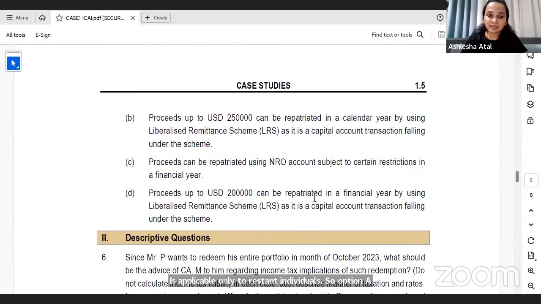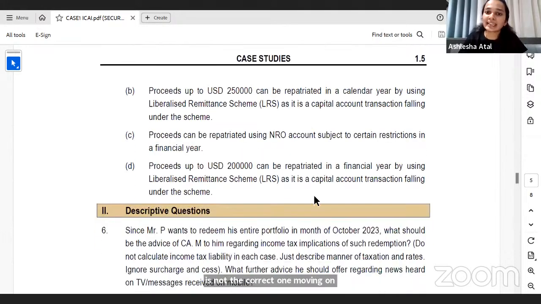Moving on. Option B again has a mention of liberalized remittance scheme. So again, that is also not the correct option. Moving to the next one, it says proceeds can be repatriated using NRO account subject to certain restrictions in a financial year. Let me tell you what an NRO account means.